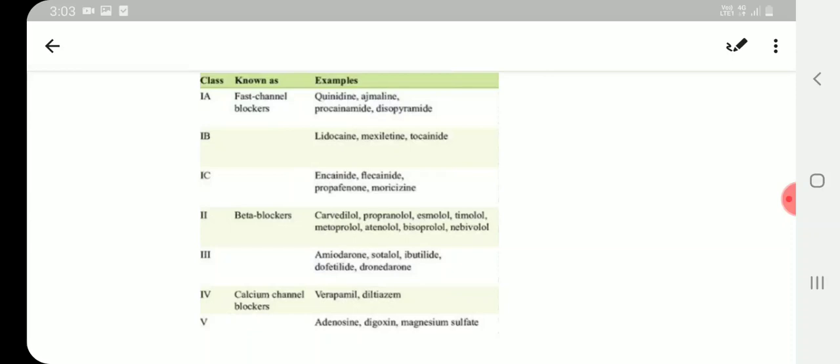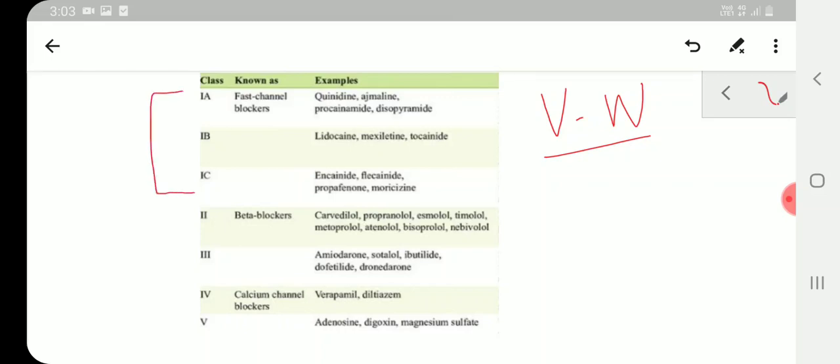So we'll not go much into depth of those drugs. We'll just try to memorize them and their classes, because that is the basic MCQ that you must know when you're sitting for FMGE. This VW classification is basically of class 1, 2, 3, 4 and 5.